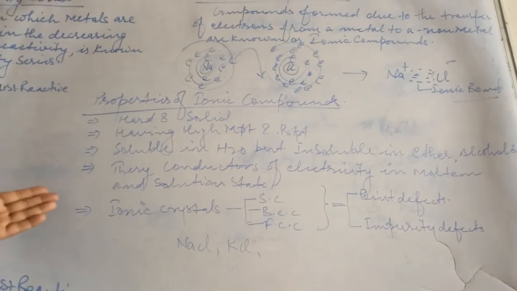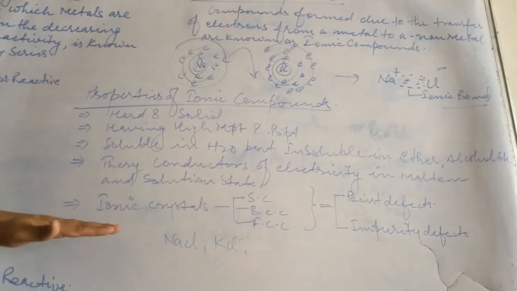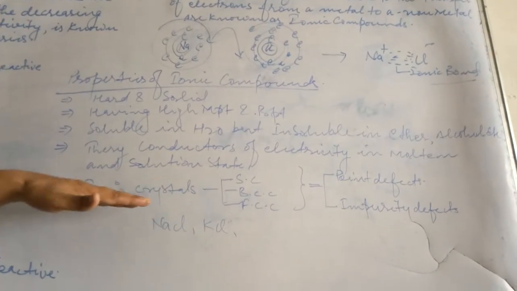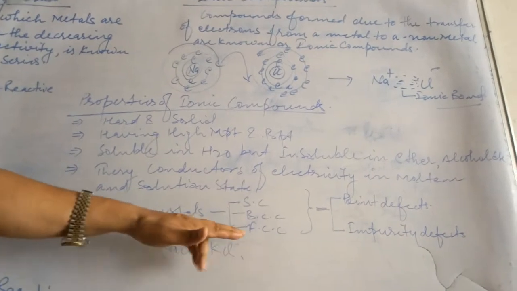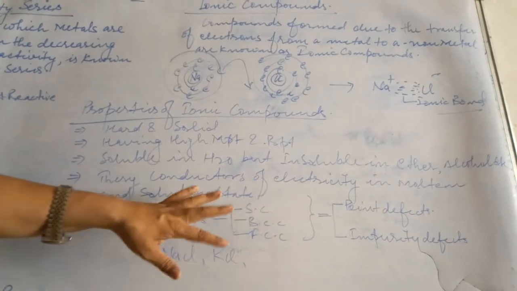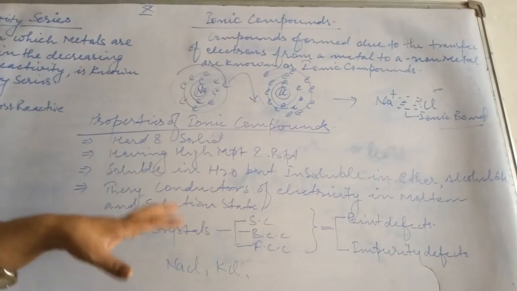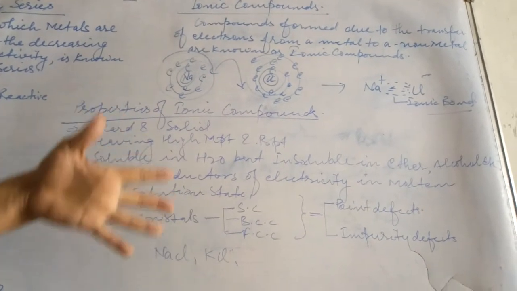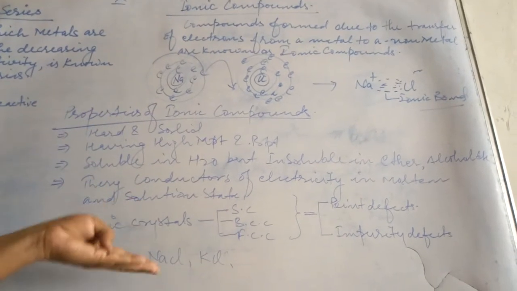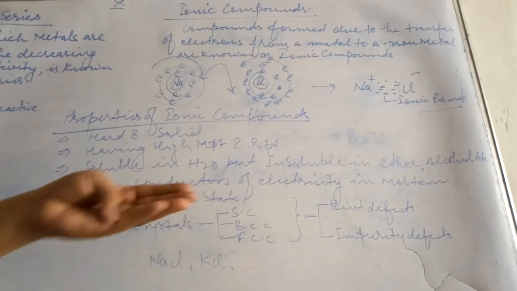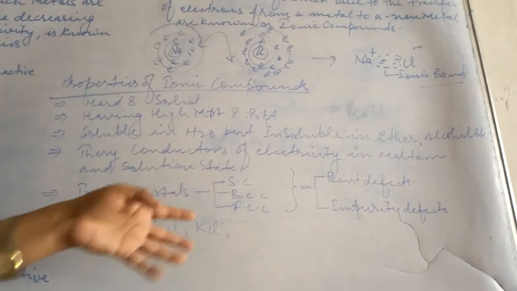Now children, one more thing: ionic compounds are in the form of ionic crystals. These crystals are simple cubic, body centered cubic and face centered cubic crystals, and they also show some defects which you will study in class 11th and 12th. Those defects are point defects and impurity defects. Some common examples of ionic compounds are KCl, NaCl, etc.